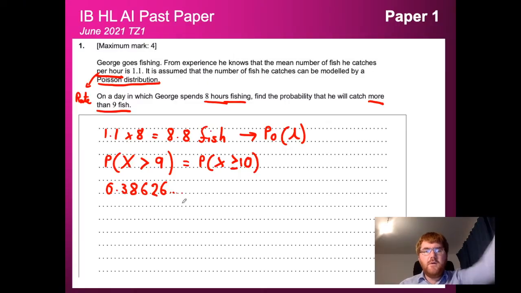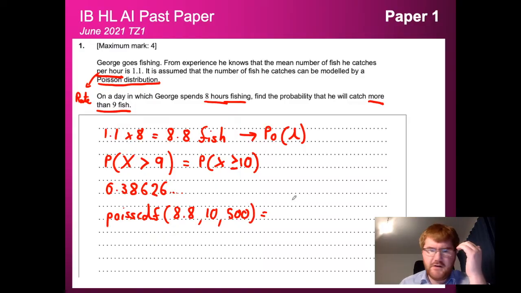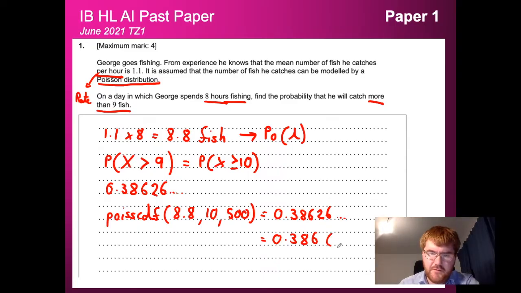Okay, so the way I would actually show this, in terms of showing the examiner what I'm doing here, I'm going to go to Poisson CDF. I'm going to write the rate down, so 8.8. I'm going to write the lower bound, which is 10. Now I've just chosen 500 as a big number to make sure I get the most accurate answer possible. And I'm going to get 0.38626... And then, of course, that is equal to 0.386 to 3 SF for our 4 marks.